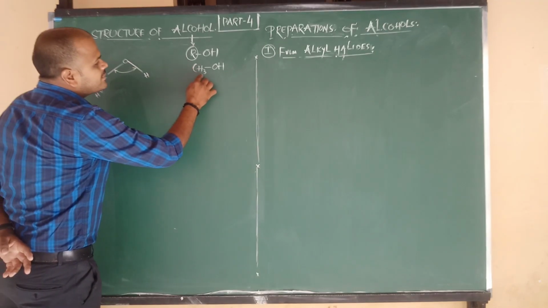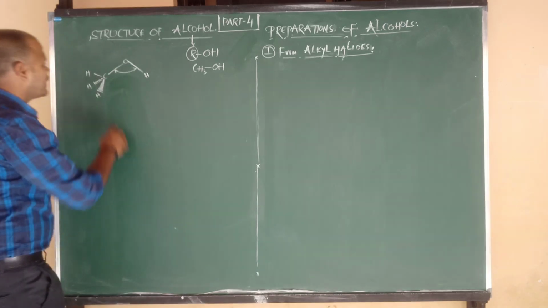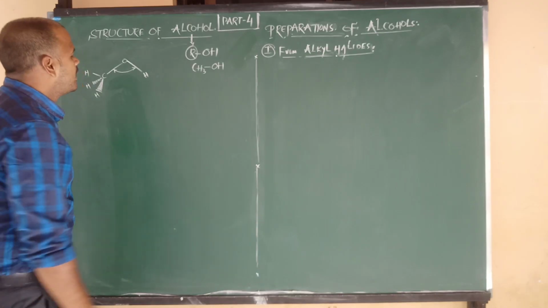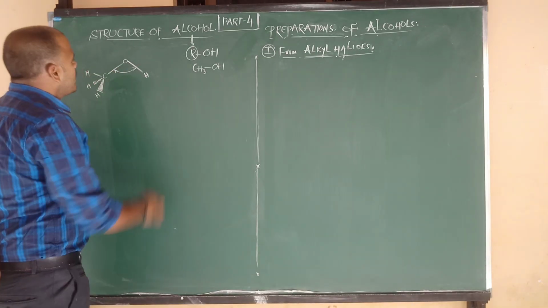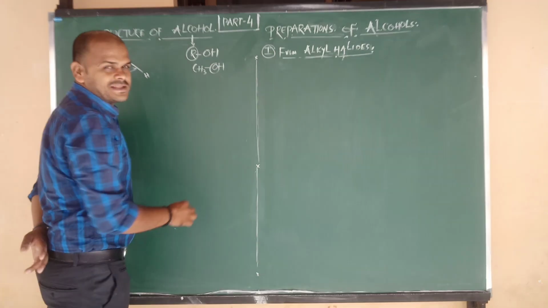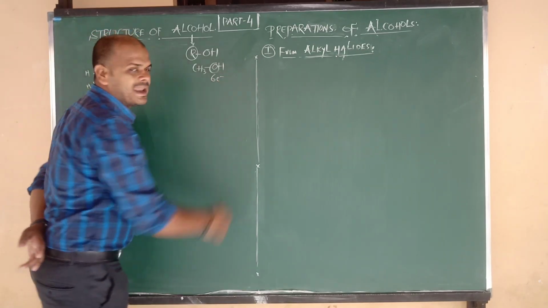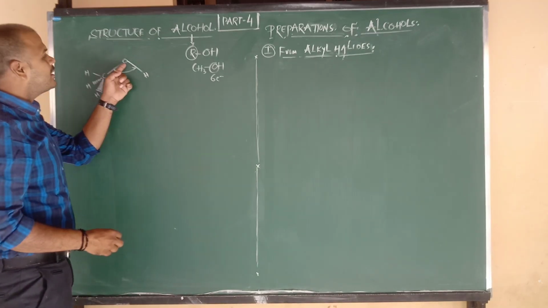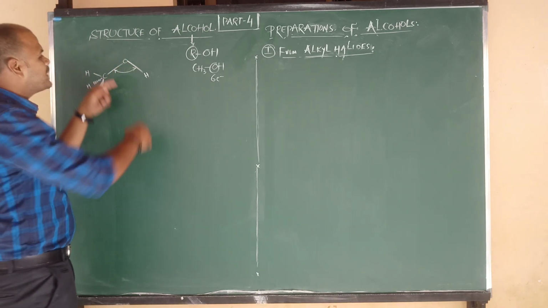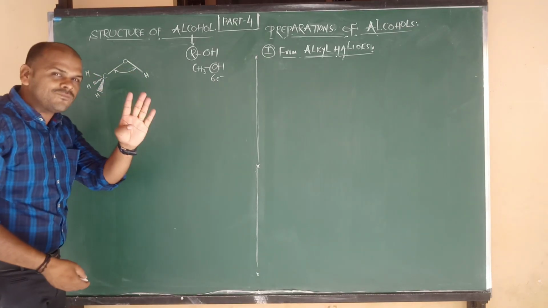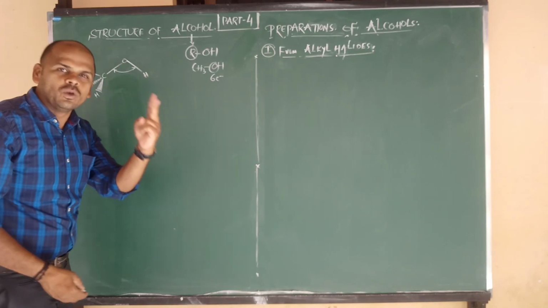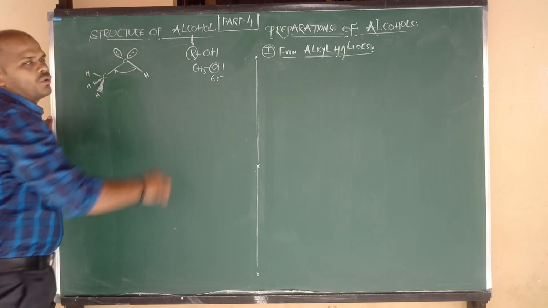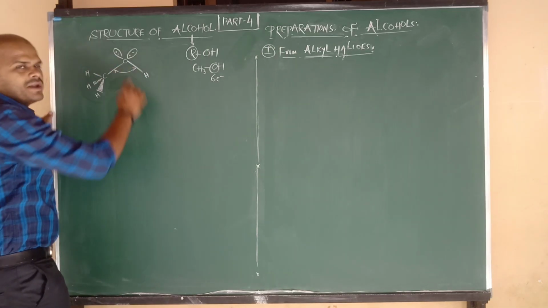And in methyl, at that carbon how many hydrogens are there? 3 hydrogens. They are present in 3 different planes. Let us go for the structure here. You know very well, oxygen belongs to the 6th group. It contains 6 valency electrons. Out of 6, 2 electrons participate in making these 2 bonds, and the remaining 4 valency electrons are in the form of 2 lone pairs, or we can say 2 non-bonding electron pairs.